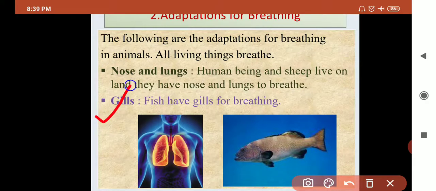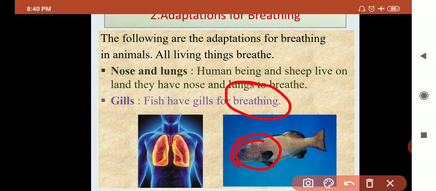Second is gills. Okay, see the picture, this is a fish. Okay, the gills are present here. Okay, what is the use of the gills? Gills are used for breathing. From the water they take oxygen.